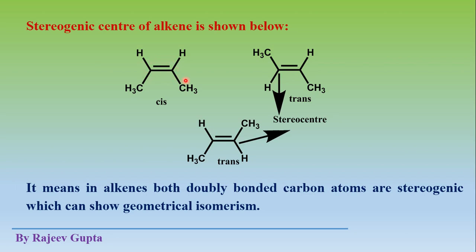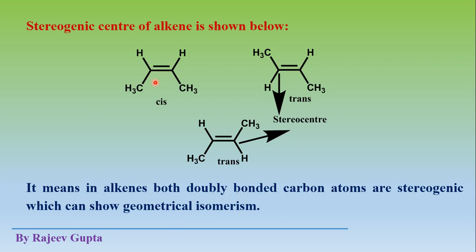So in alkenes we get two stereogenic centers, if this alkene can show geometrical isomerism. Okay, it means both doubly bonded carbon atoms of the alkene are stereogenic, which can show geometrical isomerism.